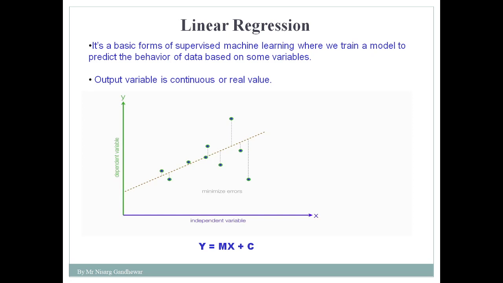So I told you that linear regression is one of the types of regression analysis, and what we are doing in regression analysis is trying to find a relationship between the dependent variable and the independent variable. So we can define linear regression in another way: it's a regression analysis technique where the relationship between the dependent variable and the independent variable is linear in nature.